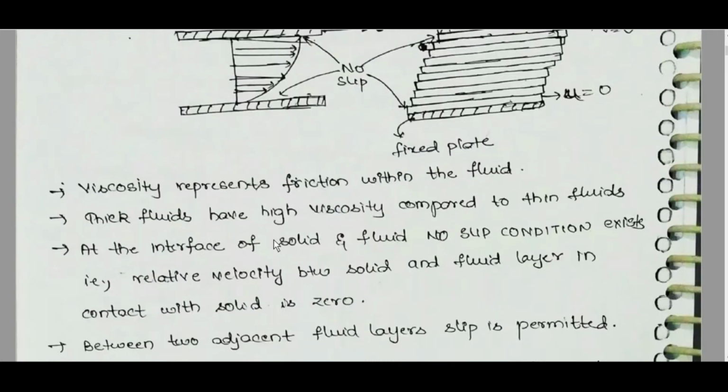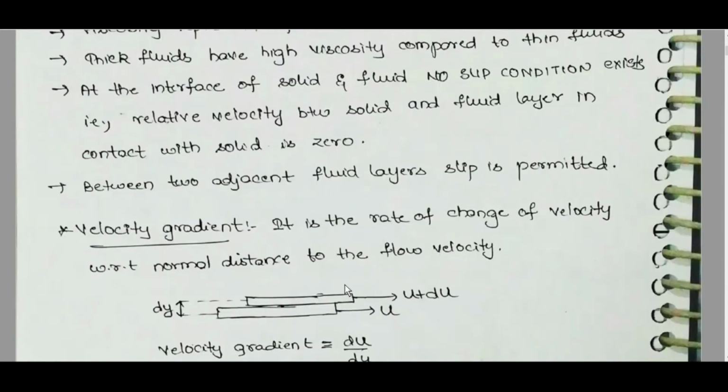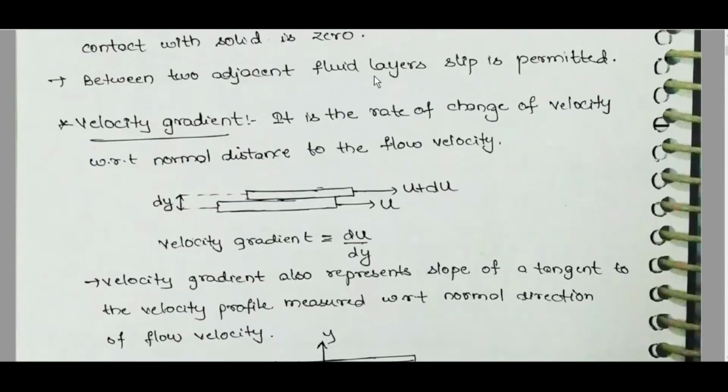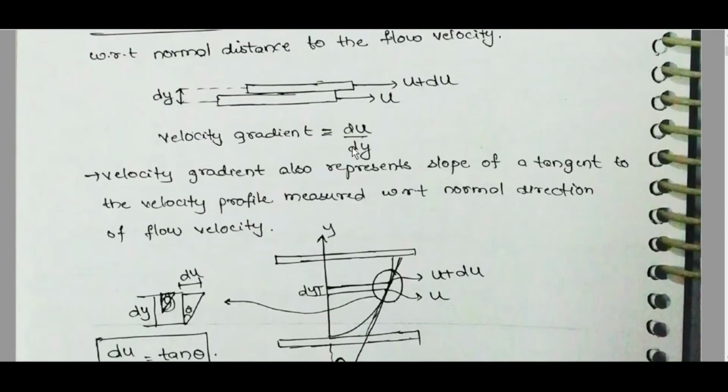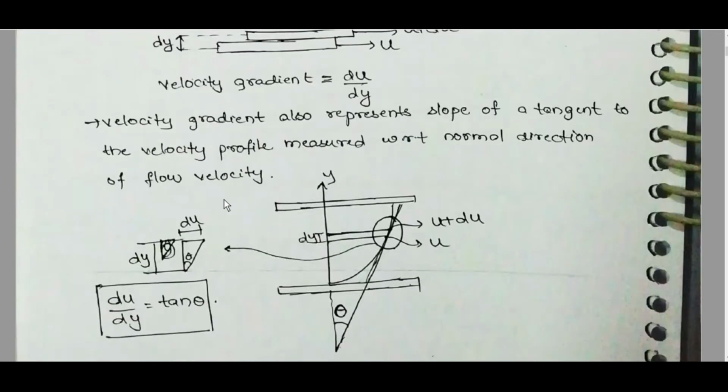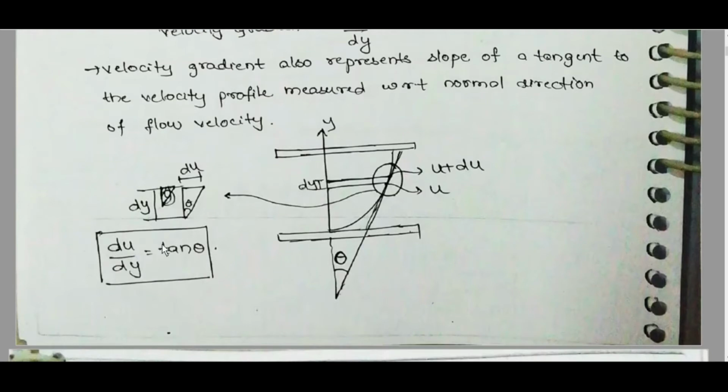At the interface of solid and fluid, the no slip condition exists. That is, the relative velocity between the solid and the fluid layer in contact with the solid is 0. Between two adjacent fluid layers, slip is permitted. Velocity gradient is the rate of change of velocity with respect to the direction normal to the flow velocity. Velocity gradient du by dy also represents the slope of the tangent to the velocity profile measured with respect to the normal direction of flow velocity. du by dy is equal to tan theta.